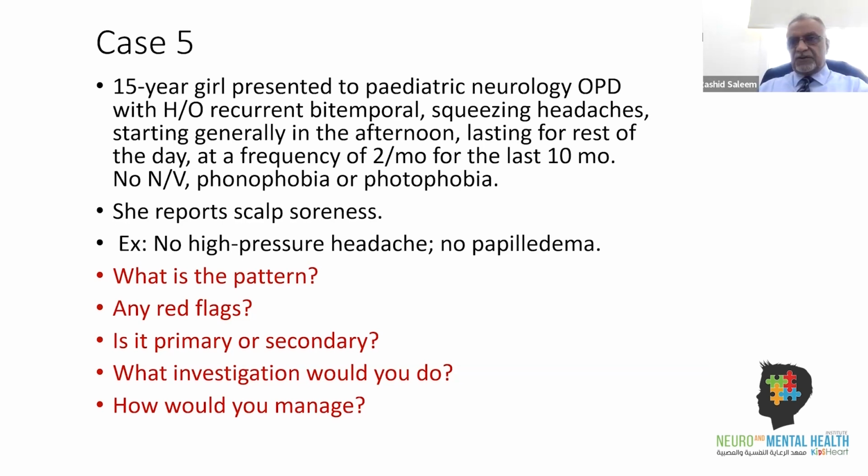And how do you manage? We generally start with lifestyle, and that's very important. Always start with lifestyle advice. Give advice about analgesia and the possibility or risk of medication overuse headaches, so medications should not be overly used. Working on lifestyle factors generally helps alleviate the severity or bring down the numbers also. And whenever these patients go to other doctors, if you have already given lifestyle advice and allowed a sufficient period before jumping on to regular prophylaxis, that will be appreciated and acknowledged. I'm sure that will be.